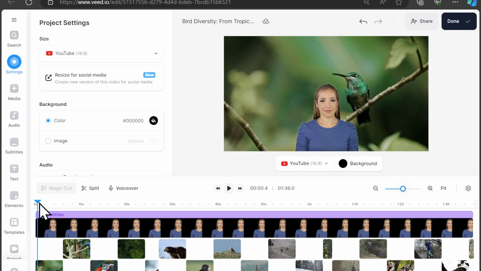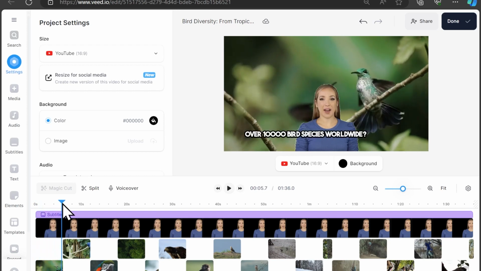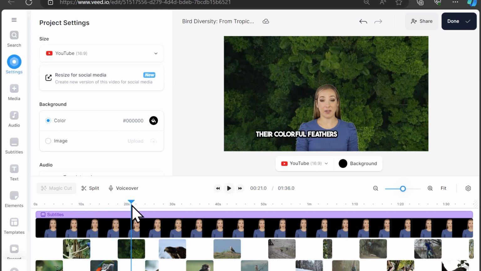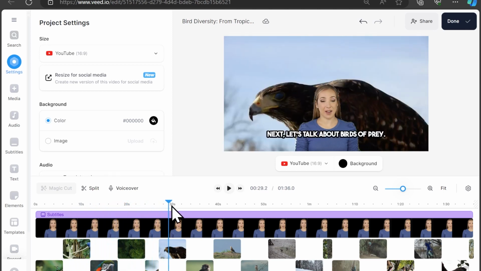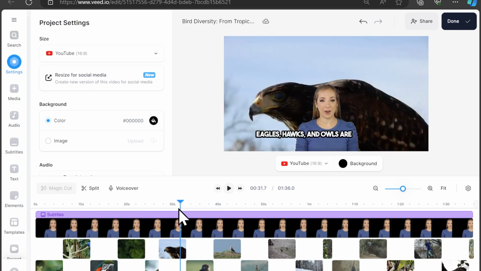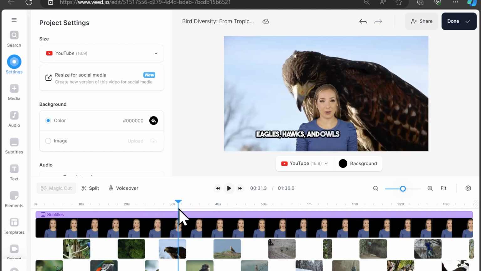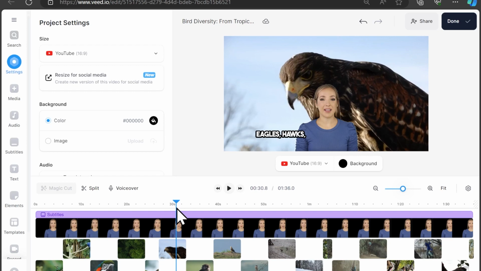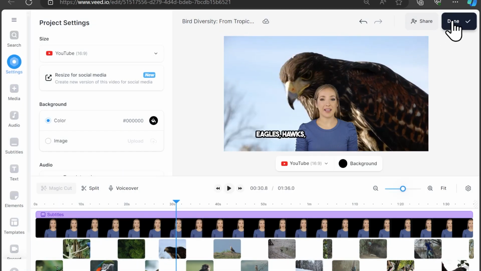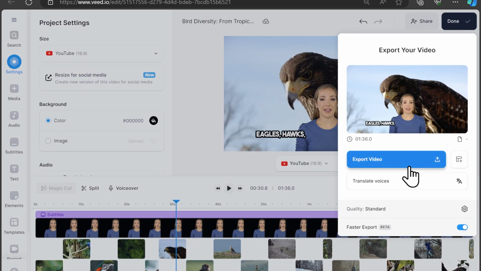So as you can see, we've got our avatar video, we've got subtitles, we've got different background videos, and notice that the video itself is actually synced, right? So when we talk about eagles and hawks, we see a video of a hawk. If I want, I can share that with collaborators, or I can hit done to export the video.